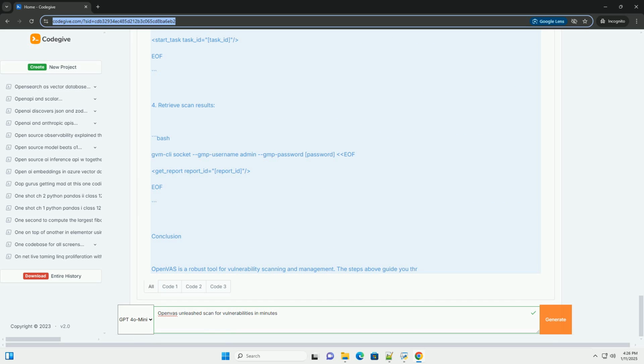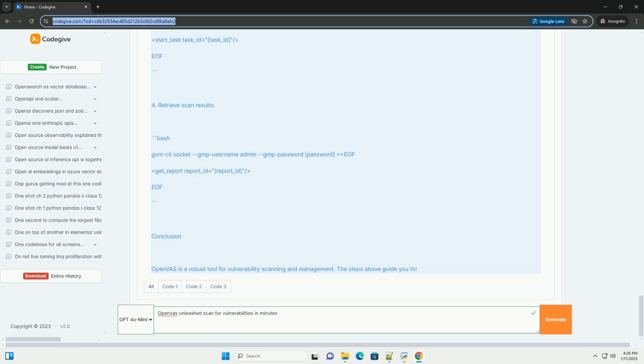Prerequisites. 1. Operating system. OpenVAS can be installed on various Linux distributions. This tutorial uses Ubuntu for demonstration. 2. Root access. You need root or sudo privileges to install and configure OpenVAS. Step 1. Install OpenVAS. First, update your package manager and install OpenVAS.